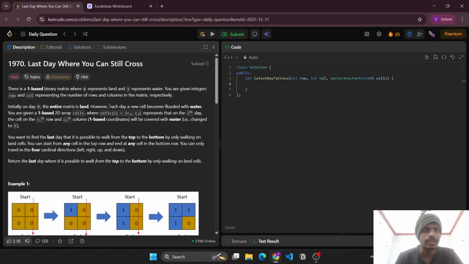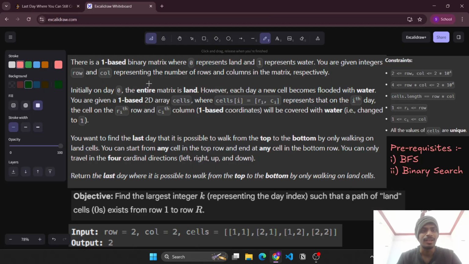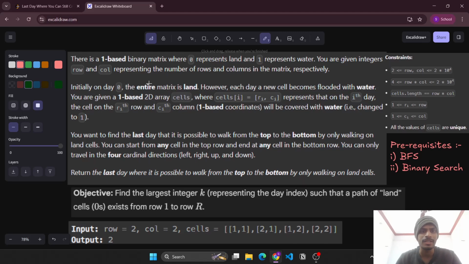Hey everyone, so let's solve today's LeetCode POTD, Last Day Where You Can Still Cross. Today is the last day of 2025, so we need to find the last day where we can still cross to 2026. We are given a one-based binary matrix where 0 represents land and 1 represents water. We are also given integers row and col representing the number of rows and columns in the matrix respectively.